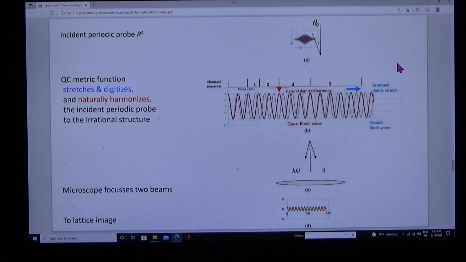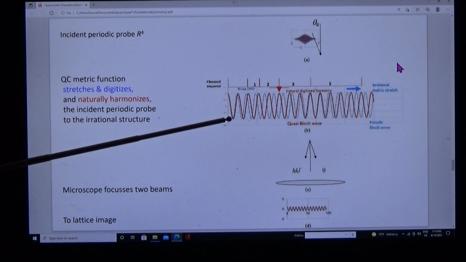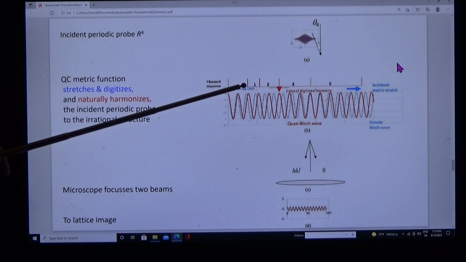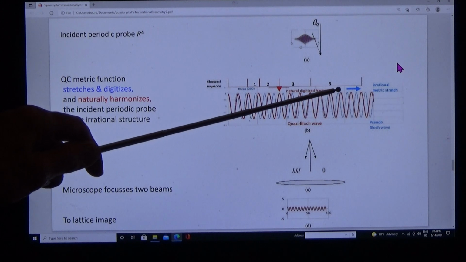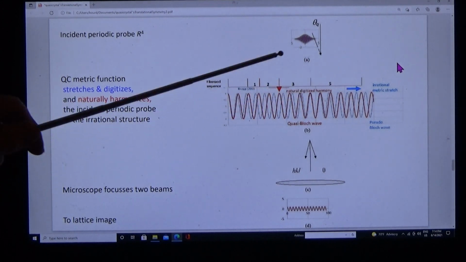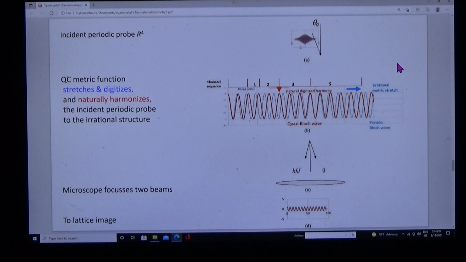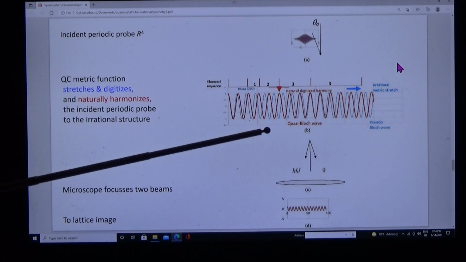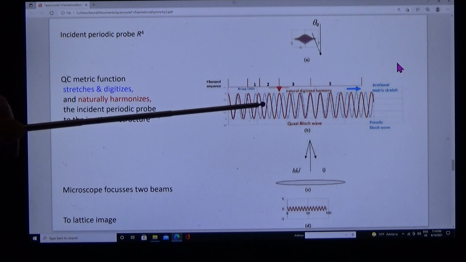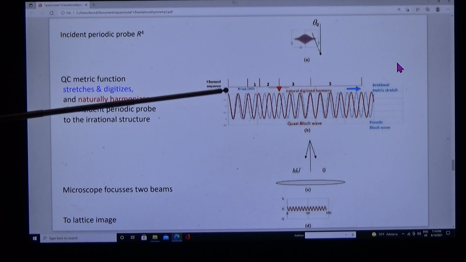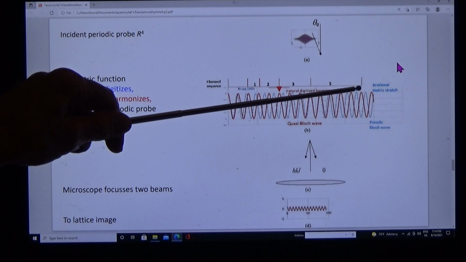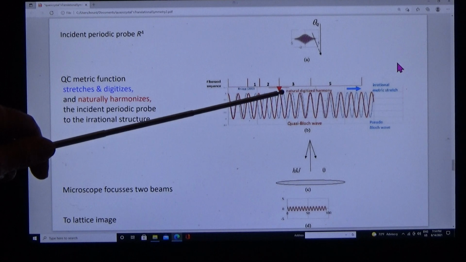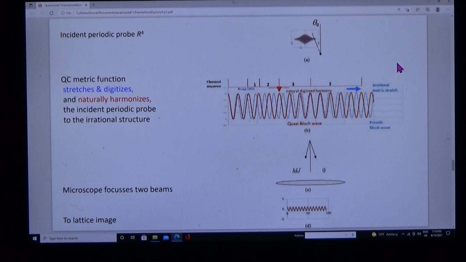And I can illustrate. Look at the blue wave. The blue wave is a Bloch wave which is commensurate at the unit cell and commensurate at all unit cells in a crystal, but incommensurate with the geometric series in the hierarchic structure. However, if we stretch the blue wave by the metric function, we get a quasi-Bloch wave which is commensurate at all intercepts, both long range and short range. This has all the properties we need for diffraction.